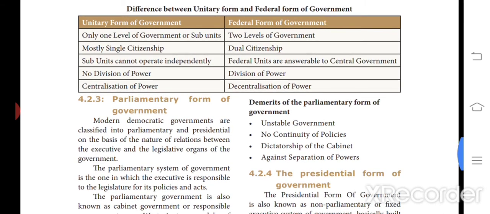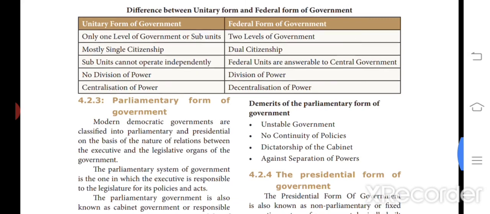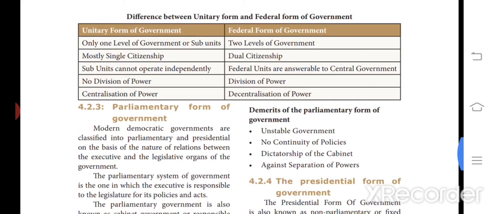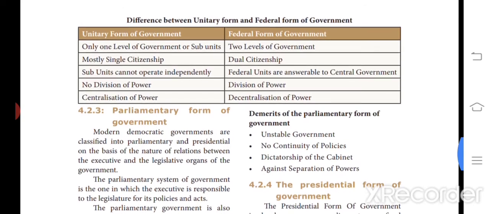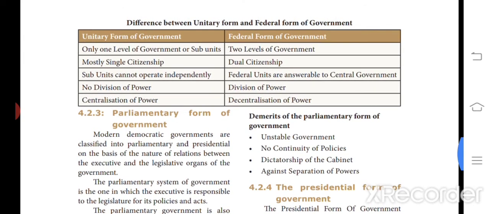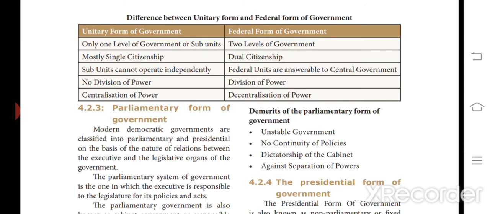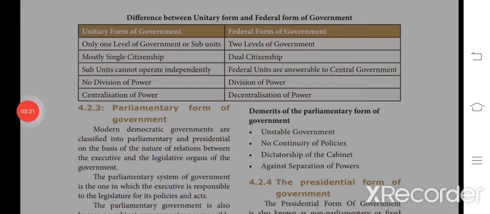So there is no division of power in unitary form, and we have division of power in the federal form. In the unitary form of government, there is centralization of power, and in the federal form of government, decentralization of power. So these are the major differences between the unitary form of government and the federal form of government.